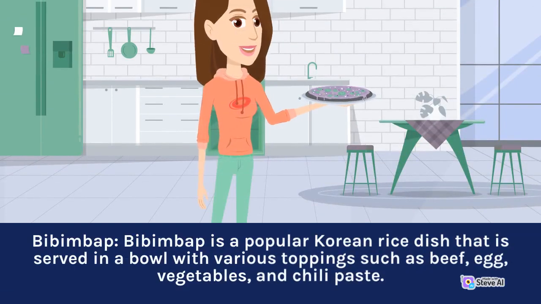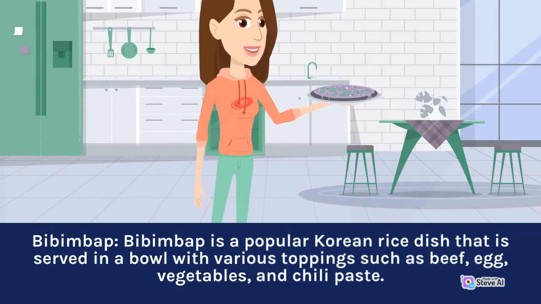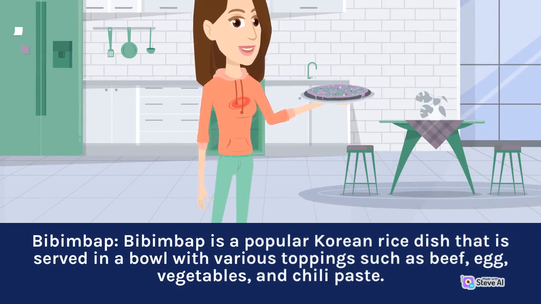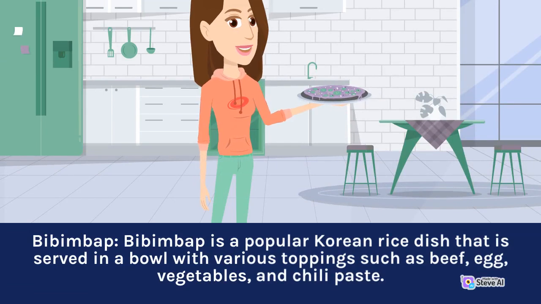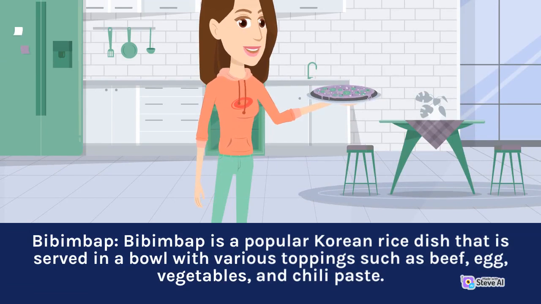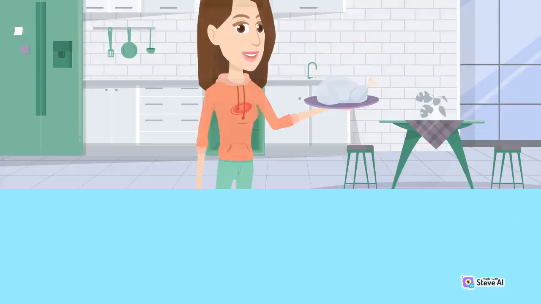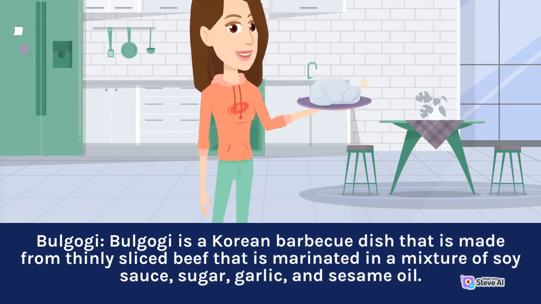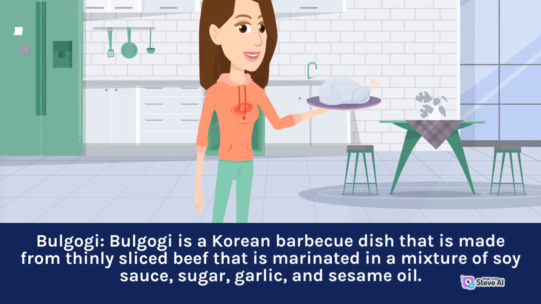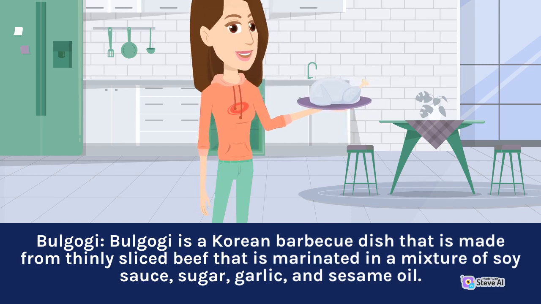Bibimbap. Bibimbap is a popular Korean rice dish that is served in a bowl with various toppings such as beef, egg, vegetables, and chili paste. Bulgogi. Bulgogi is a Korean barbecue dish that is made from thinly sliced beef that is marinated in a mixture of soy sauce, sugar, garlic, and sesame oil.